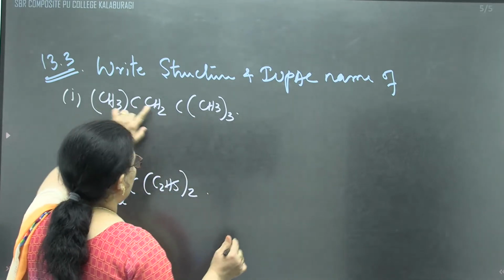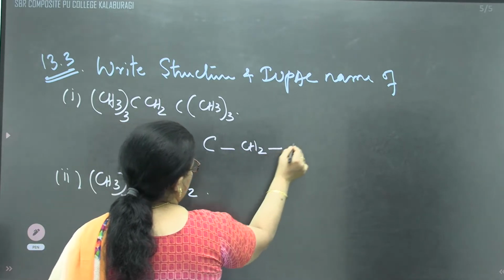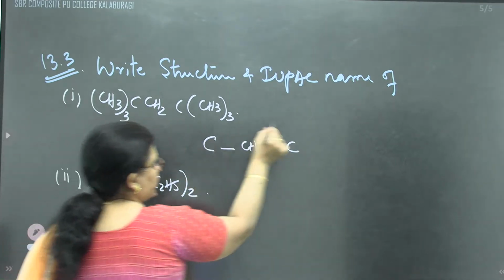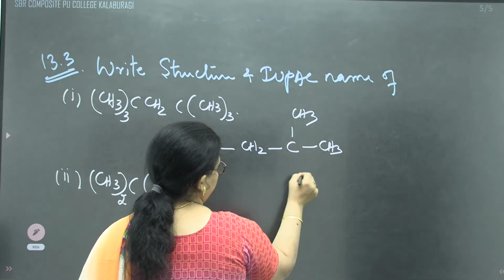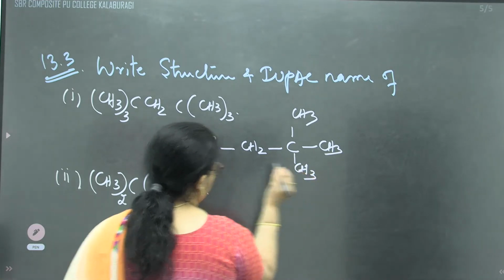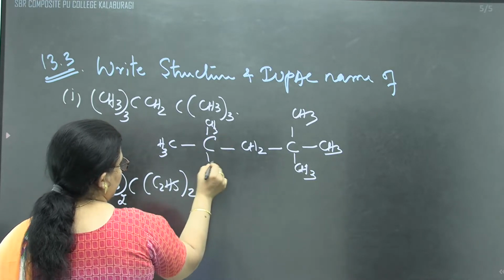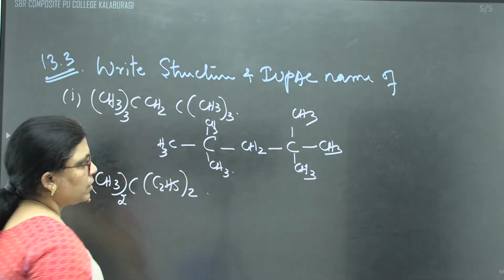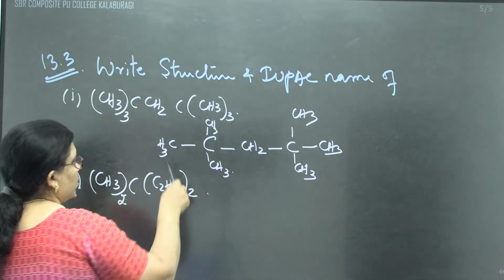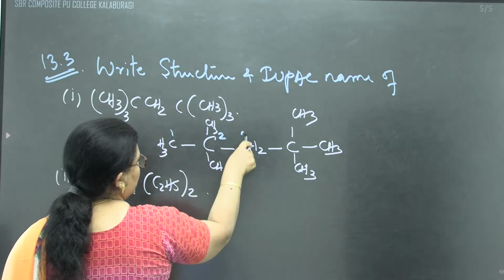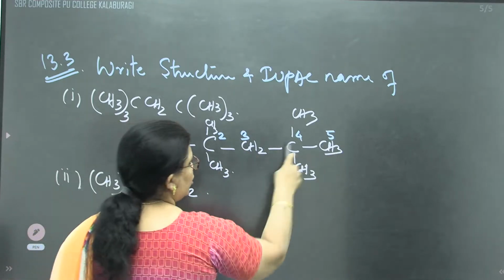Here they said the methyl groups. First we'll write the open chain, CH2, C. Correct? 3 methyl groups are there on this side also, 3 methyl groups on that side also. We'll decide the longest parent chain. The sum of lowest locants should be followed. Numbering 1, 2, 3, 4, 5. If I go in that direction also, 1, 2, 3, 4.